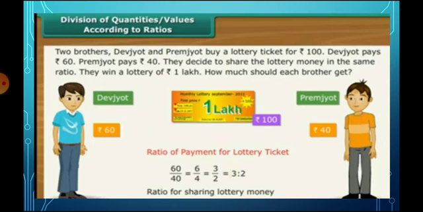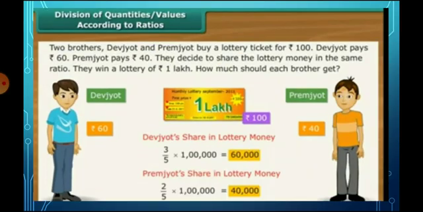They want to share the lottery amount of 1 lakh in the same way as they paid. So first we find the ratio of the money they paid. That is 60 divided by 40; the zero cancels, and 3 twos are 6, 2 twos are 4, so the ratio is 3 is to 2. That is the ratio for sharing the lottery money. The ticket cost is 100 rupees, so mention the 100 rupees.